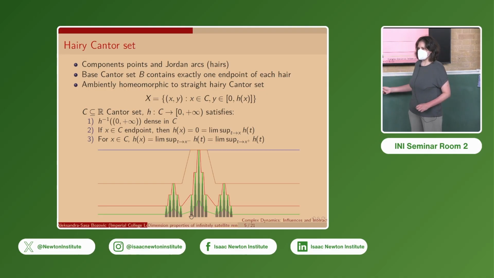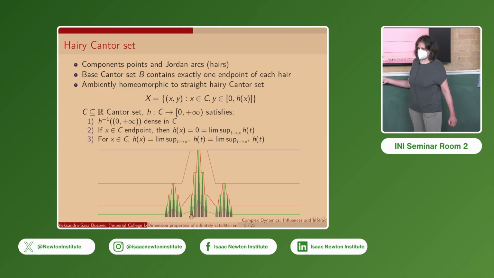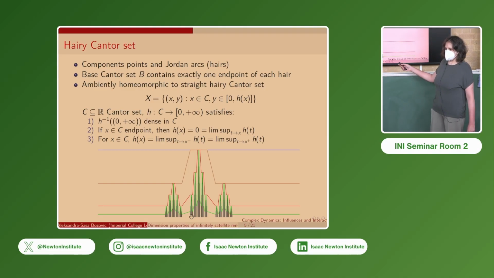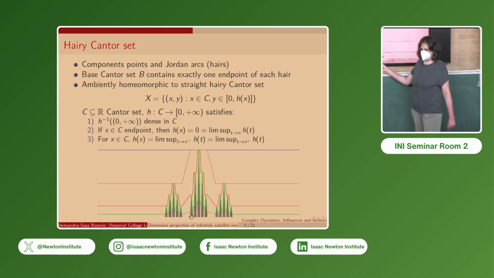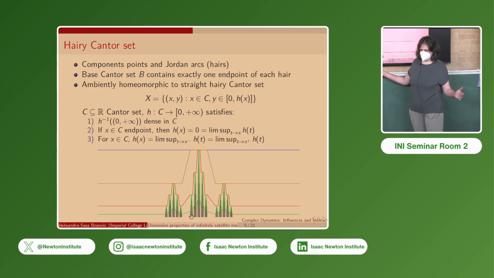Each hairy Cantor set is ambiently homeomorphic to the straight hairy Cantor set. Here is an example from a paper by Chéritat and Pedramfar of a construction of this height function as a uniform limit. For now we'll focus on only the hairy Cantor set case for the post-critical set.